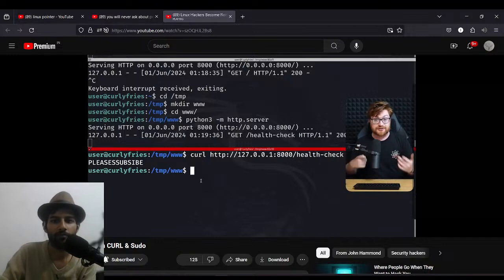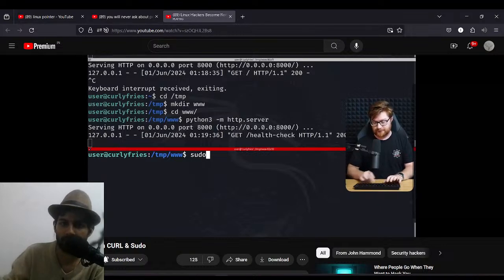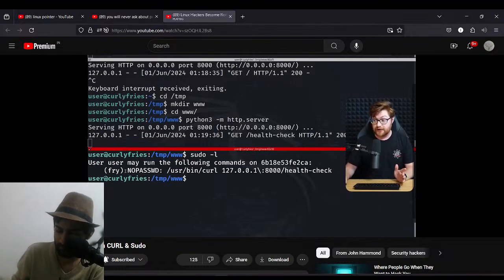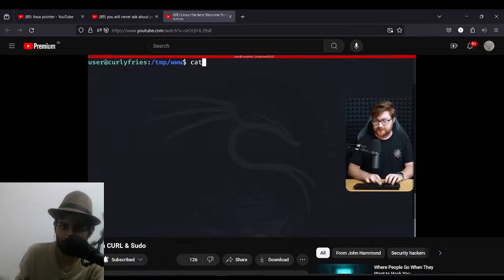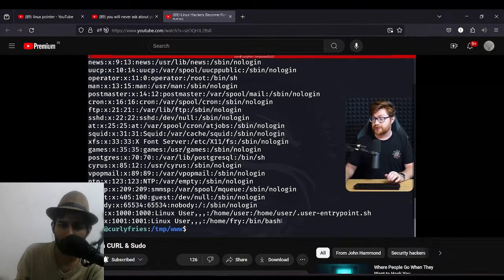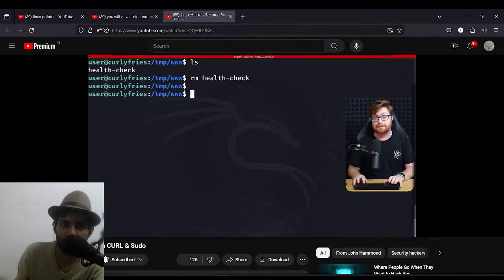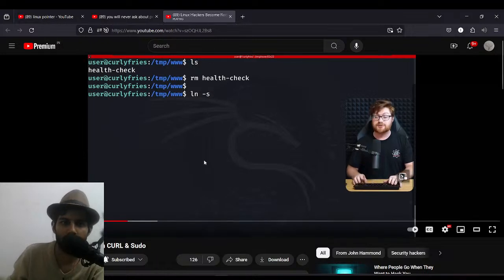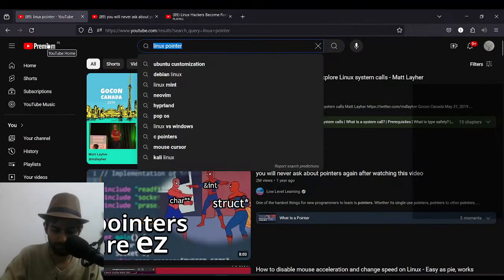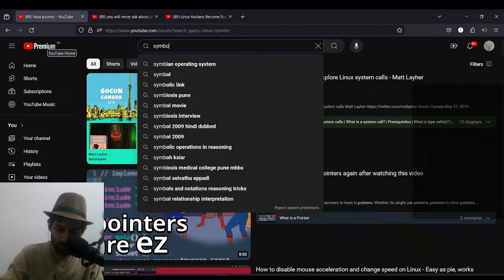We could do a little bit more enumeration, see what else is on the box, knowing that at the very least from the sudo output, without having any other reconnaissance intel here, we know that Fry is presumably a user. So let me get to this terminal all maximized. Obviously, if we were to take a look at it, we do have a Fry user available to us. So what we might be able to do, instead of using health check as just a temporary file that we create, is create a symbolic link. We could actually use ln -s to create a symbolic link.